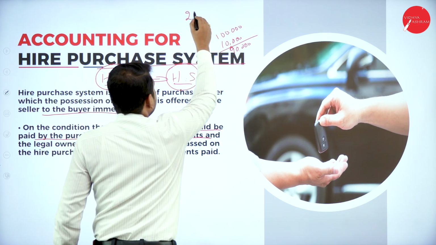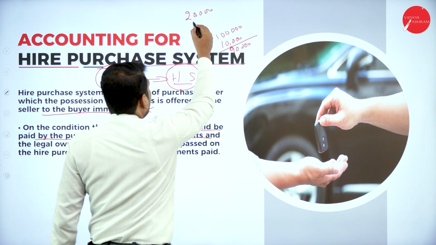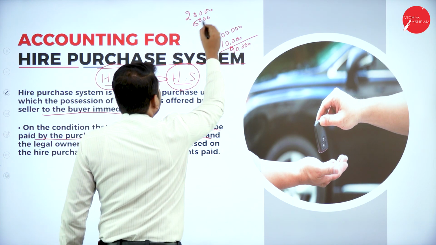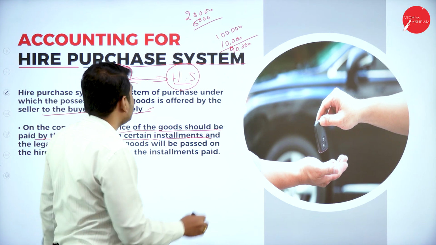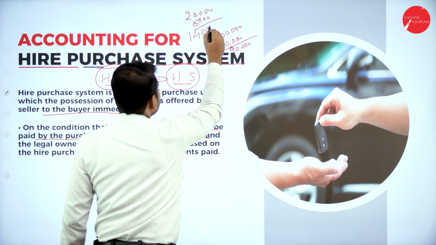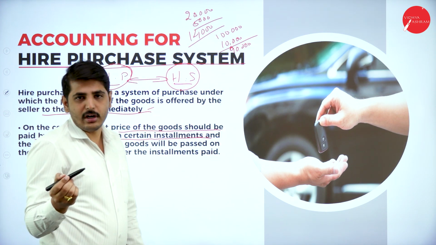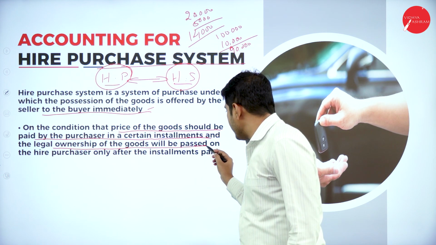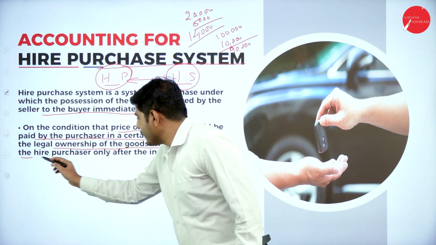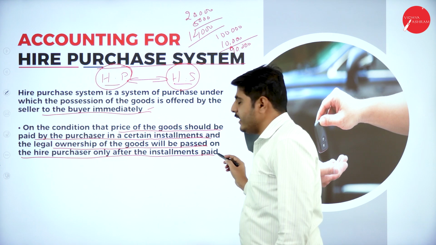I have purchased 20,000 rupees worth of mobile phone. Down payment I will do for 5,000 rupees or 6,000 rupees down payment I paid. Remaining balance 14,000 should be paid in installment. And the legal ownership of the goods will be passed on to the hire purchaser only after the installment is paid.